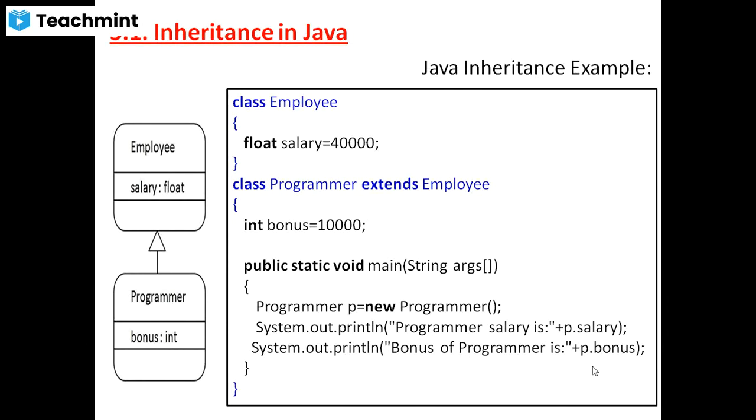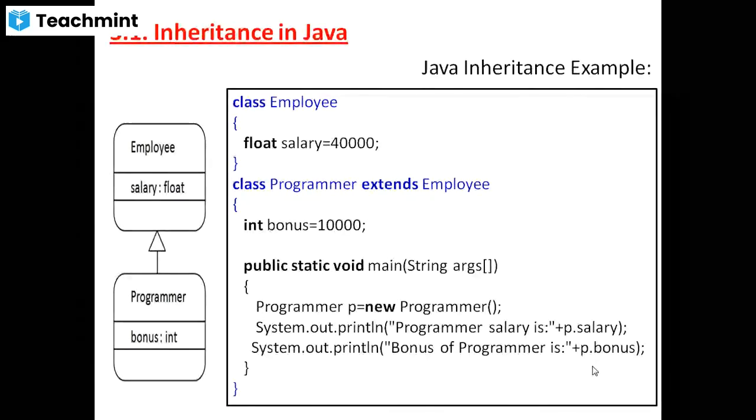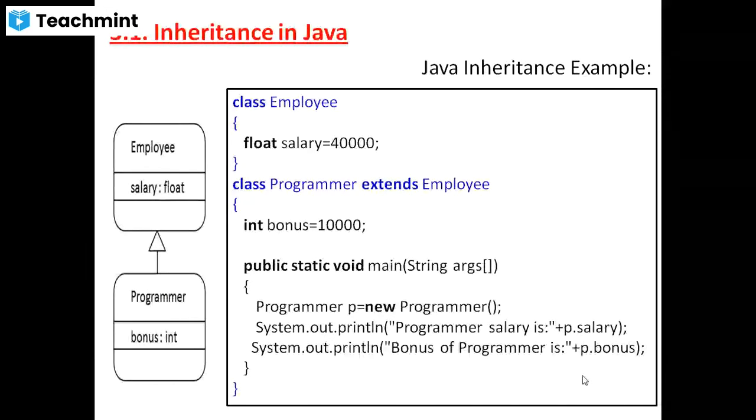What is the output of p.bonus? The meaning is that by using the object of the derived class or subclass, we can access the fields of the parent class.